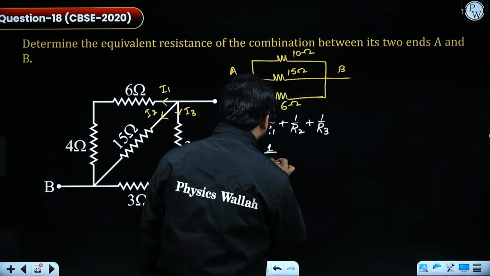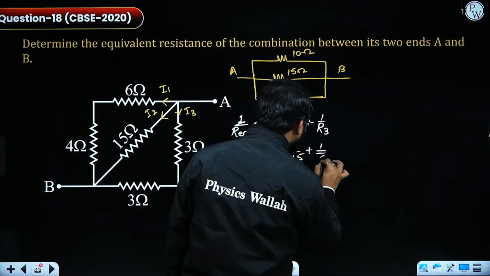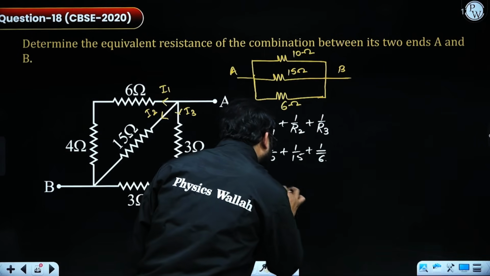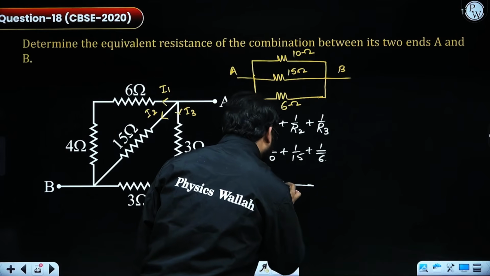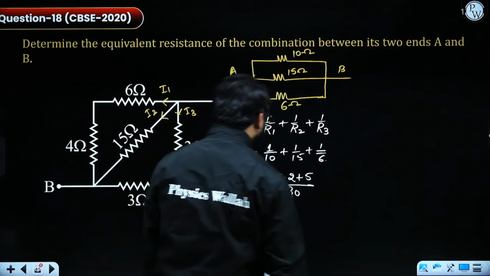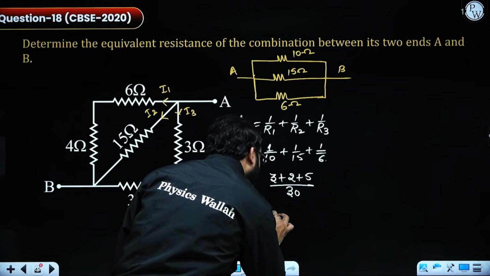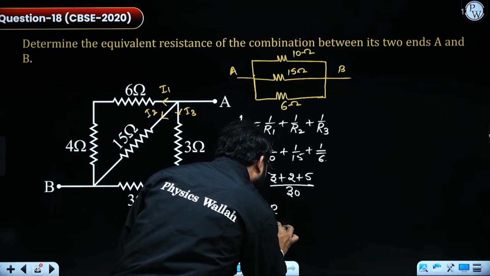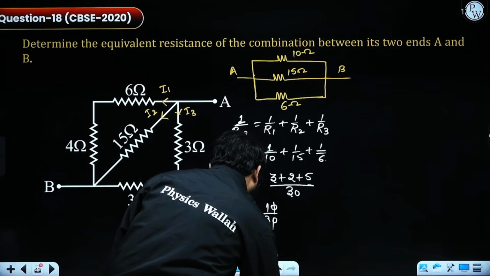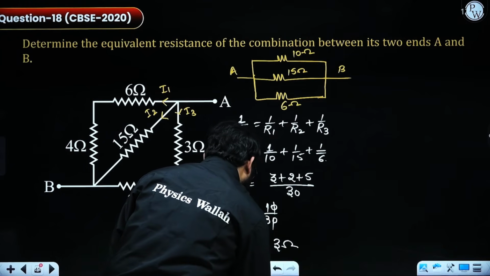I will be getting 1 by 10 plus 1 by 15 plus 1 by 6. The LCM will be coming out as 30. So this will be giving us 3 plus 2 plus 5. So 1 by R equivalent is 10 by 30. On cancelling, the R equivalent value is nothing but 3 ohms.